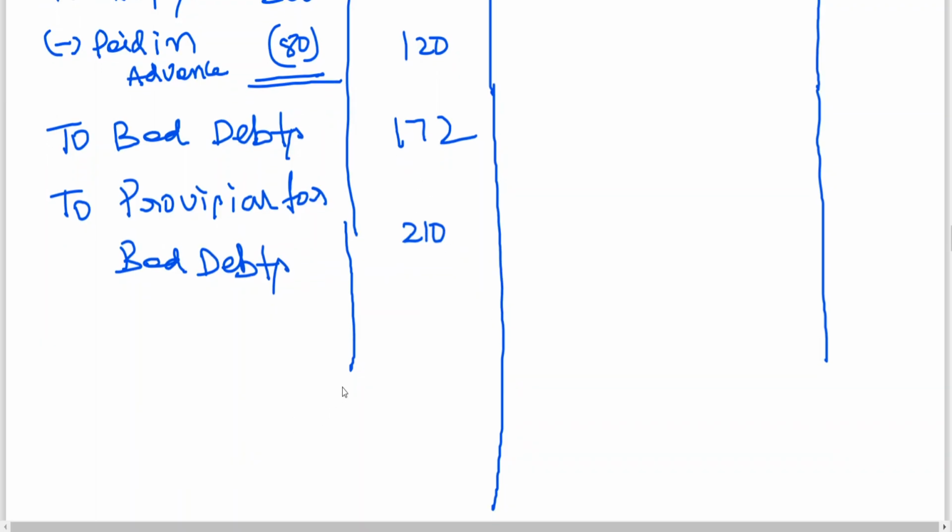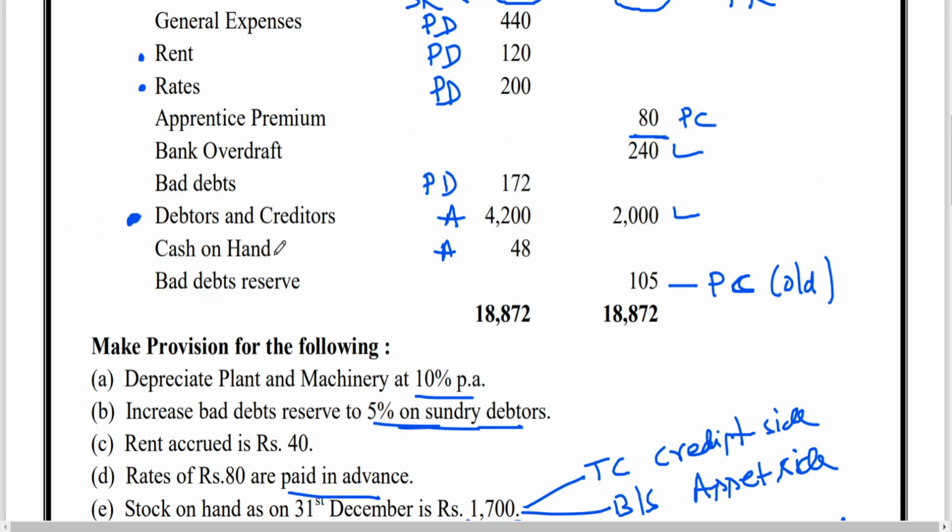P&L account debit side. And then the second effect, you know that should be deducted from debtors. And this bad debts reserve, I told you, it will go to the credit side of P&L account. I told you this from the examination point of view. Some people might have learned comparing old and new. If you are comfortable doing it, it's your wish, you can compare the old and new. But that is not the actual logic. That is not supposed to be learned.